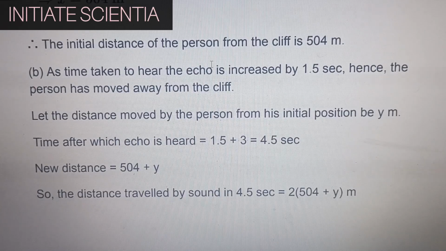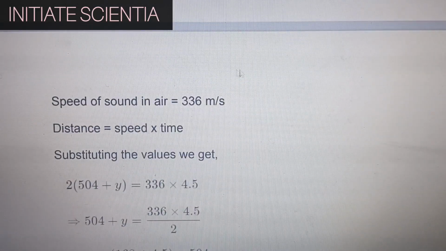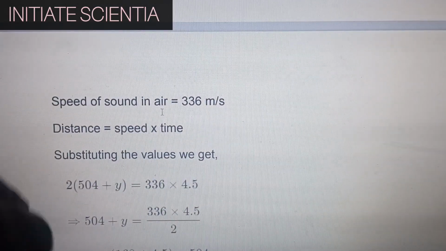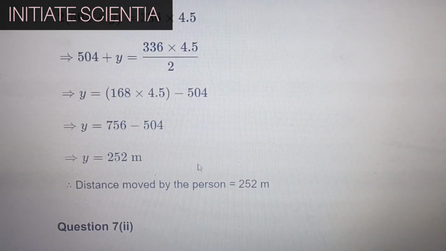As the time taken to hear the echo is increased by 1.5 seconds, hence the person has moved away from the cliff. Let the distance moved by the person from his initial position be y meters. Time after which echo is heard is 1.5 plus 3, 4.5 seconds. New distance is 504 plus y. So the distance traveled by the sound in 4.5 seconds is 2 times (504 plus y). Speed of sound in air is 336 meter per second. Distance is speed into time. Substituting the values, we get y is equal to 252 meters. Distance moved by the person is 252 meters.